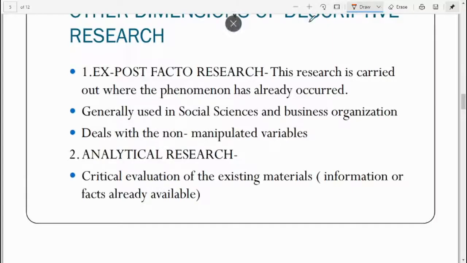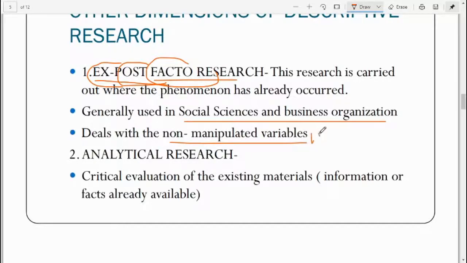Next we have other dimensions of descriptive research. The first one is ex post facto research. Now just look at the name of this research word by word. Facto is fact, post means after, and the ex means that has happened earlier. So the fact which has been already established earlier, what you have to do is just to carry out the research work to collect the data. It is generally used in social sciences and business organization. It deals with non-manipulated variables, that is, it is non-experimental.